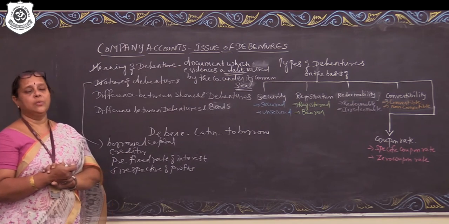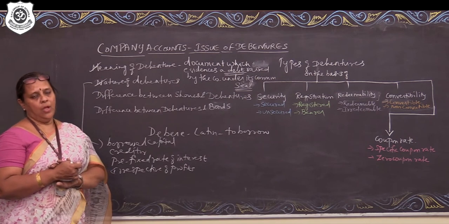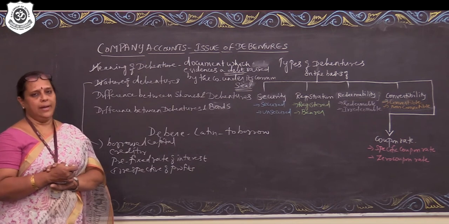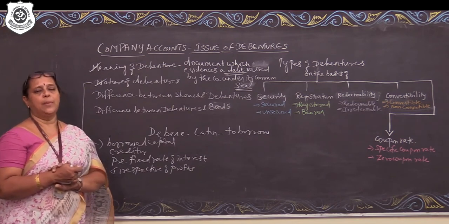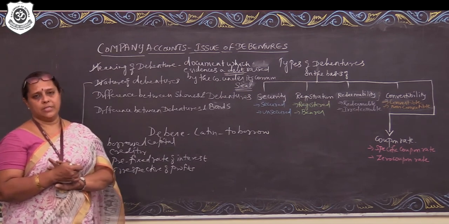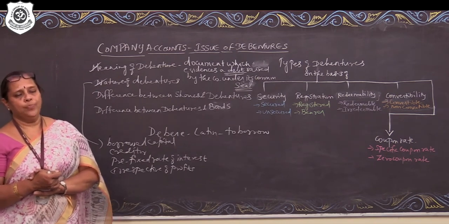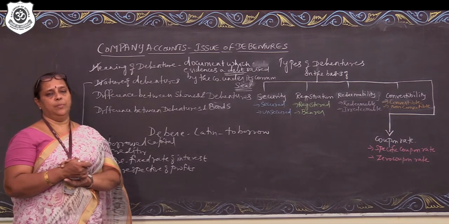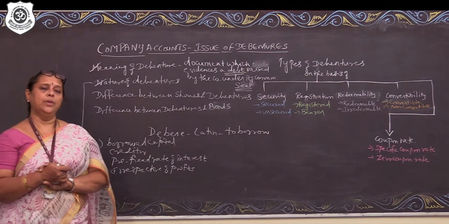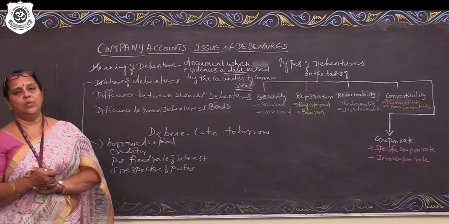They have the right to participate in the meetings of the company. They have the right to elect their representatives. The debenture holder is just the opposite of it. A debenture holder is a creditor to the company. The debentures are a part of borrowed funds. Debentures carry a prefixed rate of interest. Principal amount also has to be repaid as and when they fall due. Debenture holders are creditors to the company, therefore they have no right to participate in the meetings of the company, nor do they have a say in the election of the board of directors in the annual general meeting.